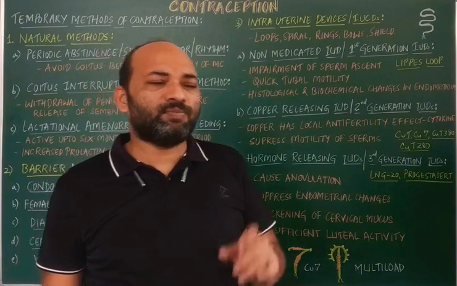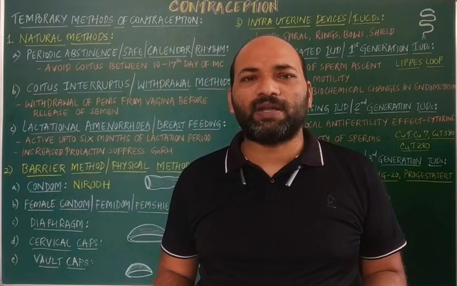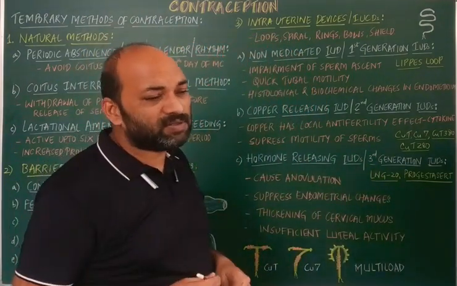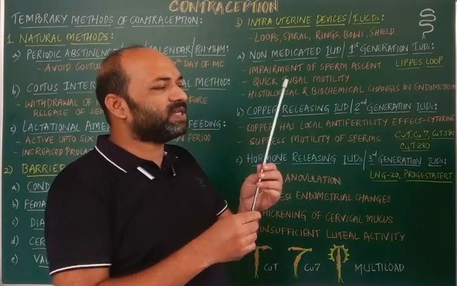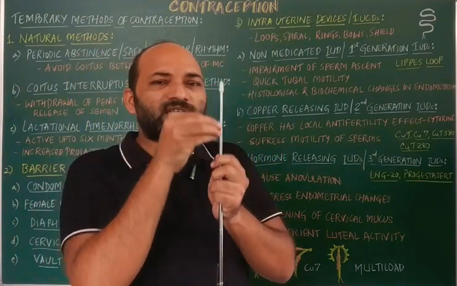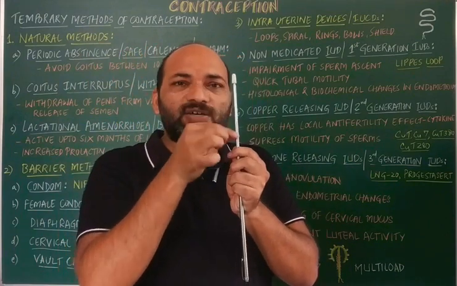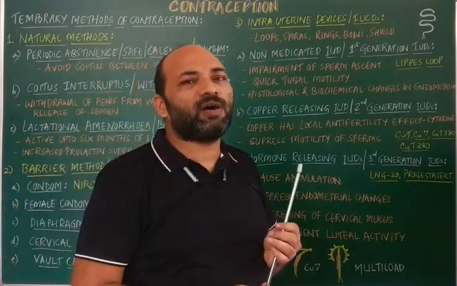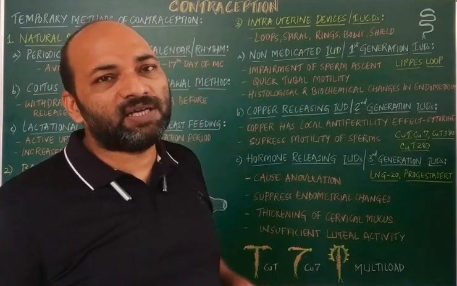So why is it so? Because once they complete their lifespan, they are unable to release the copper ions, so they have to be removed. If not, infection may possibly occur. For example, on a copper T, when semen is introduced, semen contains calcium. That calcium starts depositing over the device, and this deposition prevents the release of the copper ions. Thereby they lose their lifespan, and thereafter they have to be removed.